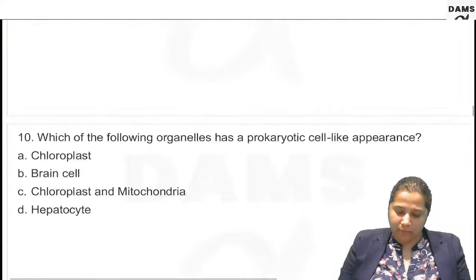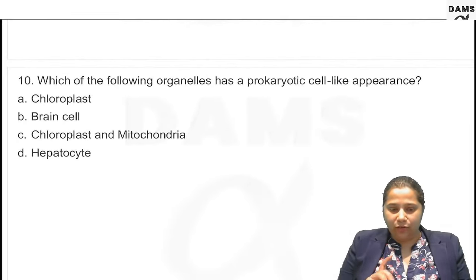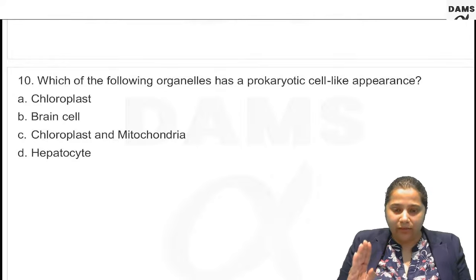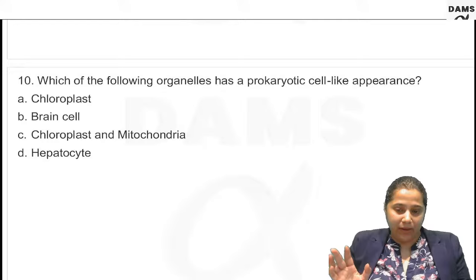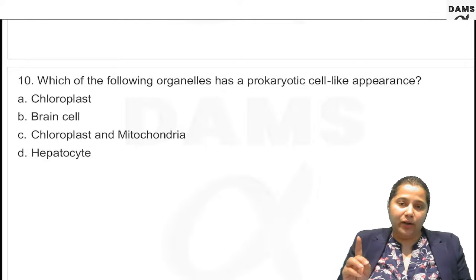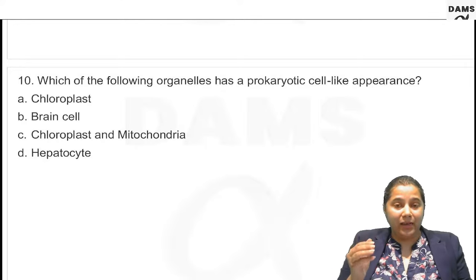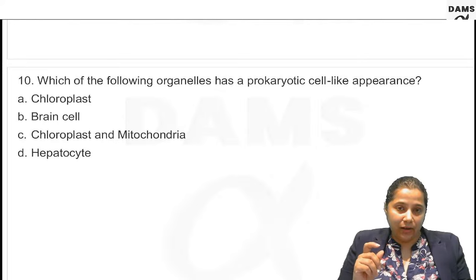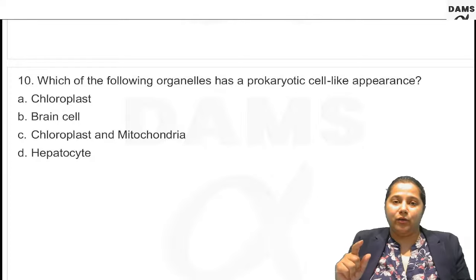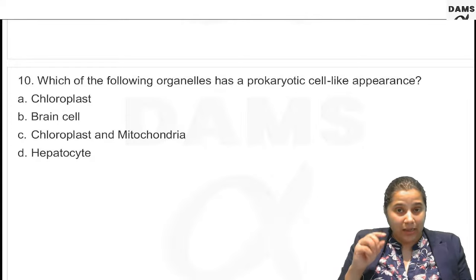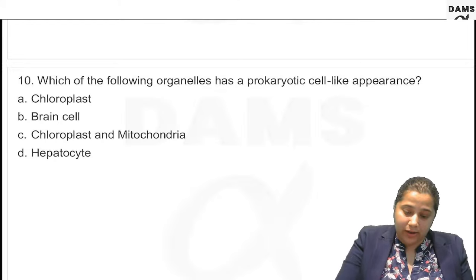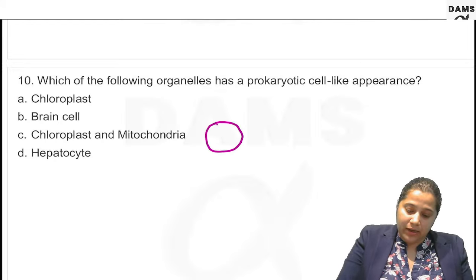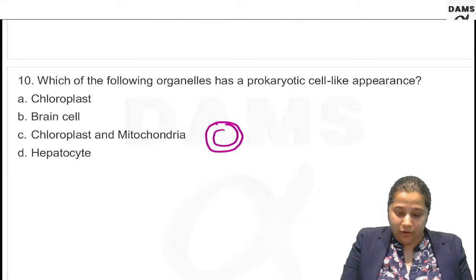Then question number 10. Which of the following cell organelles has a prokaryotic cell-like appearance? In humans, there is a cell organelle, mitochondria, which has a prokaryote-like appearance. Like in prokaryotes, there is a closed circular DNA, similarly present in the mitochondria.